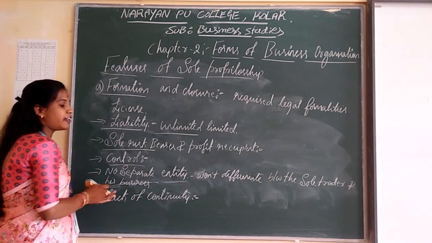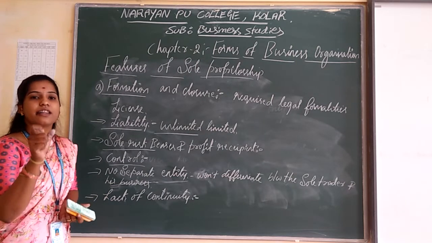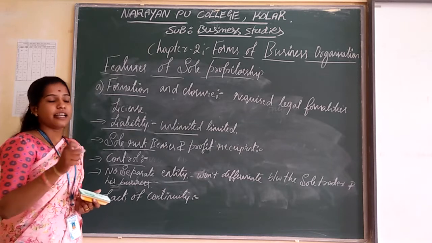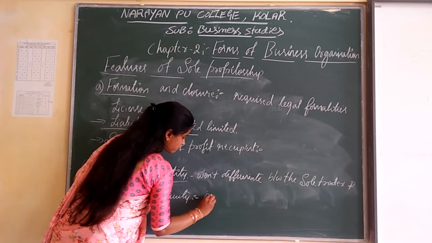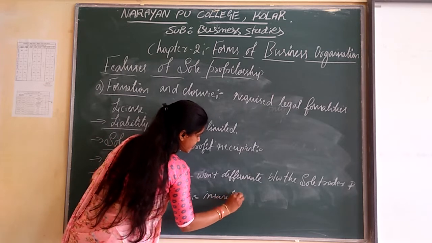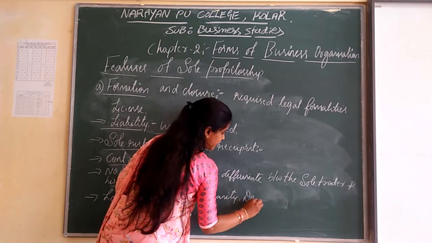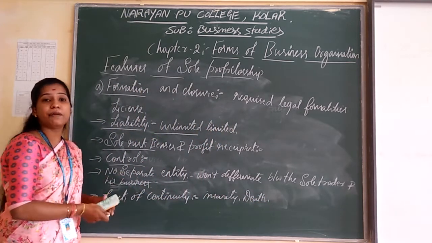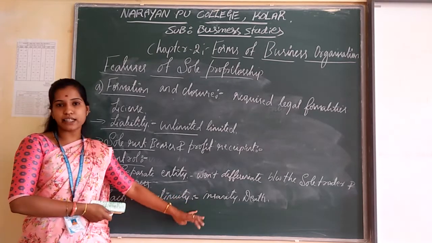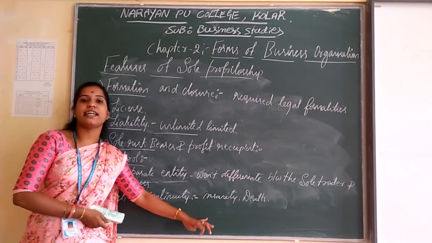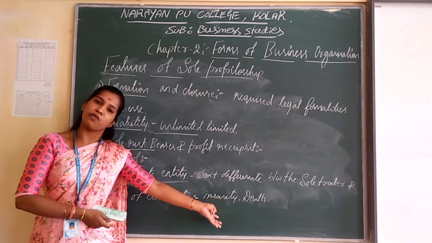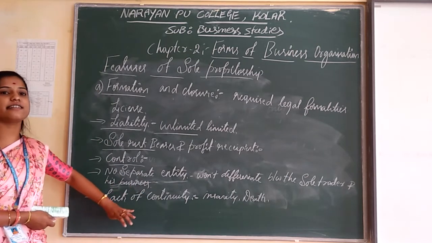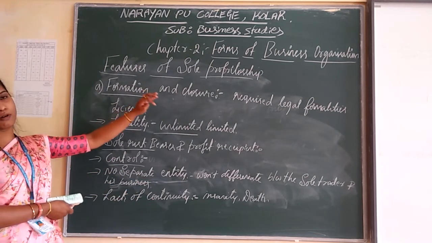Lack of continuity means that if anything happens to the single owner, the sole proprietor, such as insanity, death or mental disaster, the business organization will be wound up or closed down. Wind up means closed down. That is known as lack of continuity. This is the main disadvantage of the sole proprietorship.